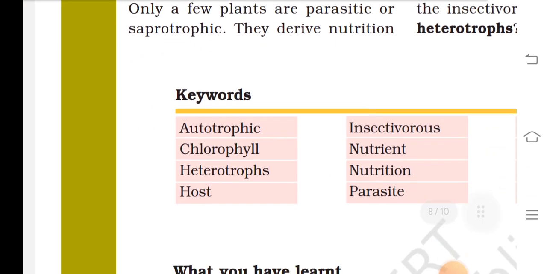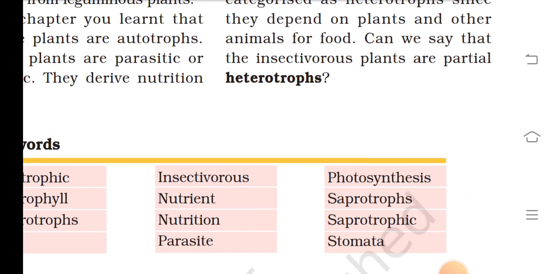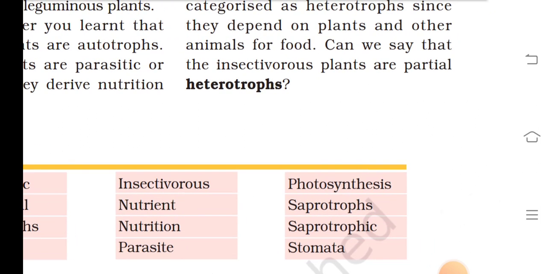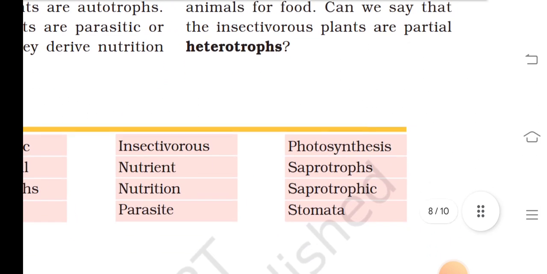Keywords: autotrophs, chlorophyll, heterotrophs, host, insectivorous, nutrition, parasite, photosynthesis, saprotroph, stomata.